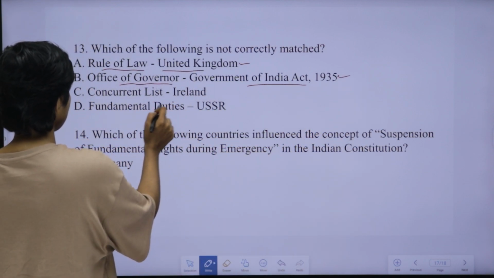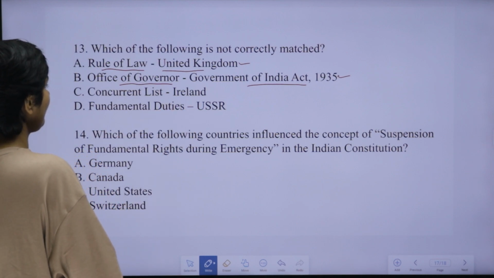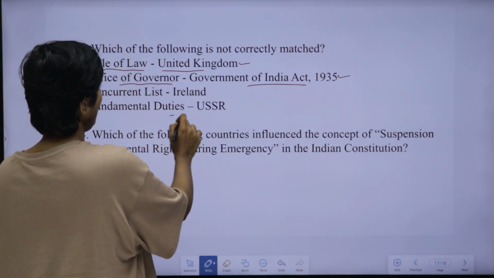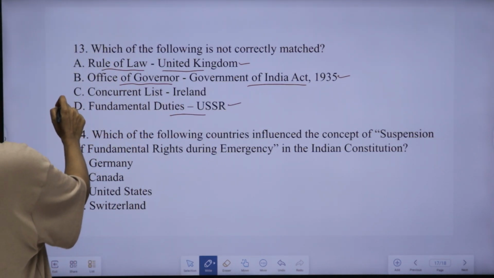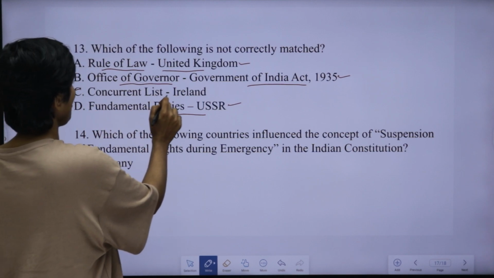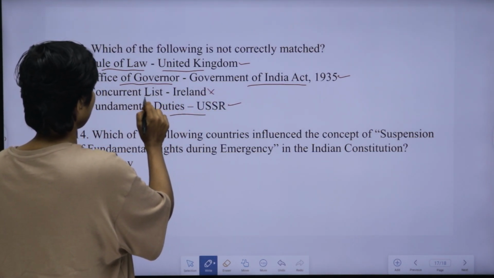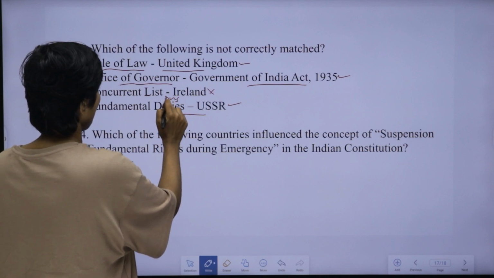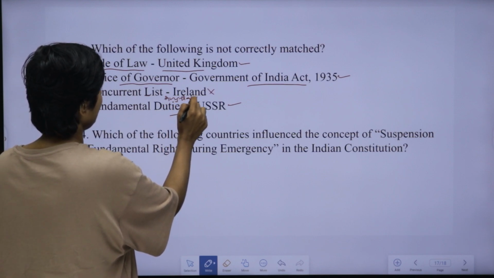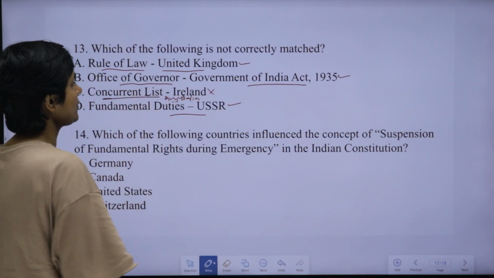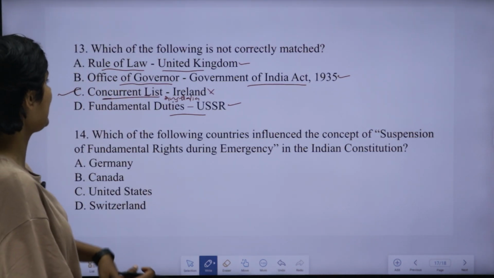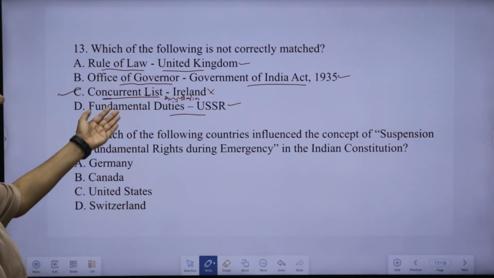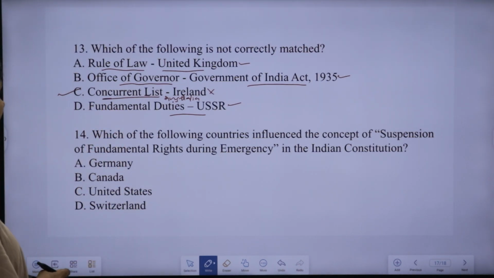Concurrent list Ireland, fundamental duties USSR. Fundamental duties were taken from the Soviet Union or USSR. That is correct. Then what is the incorrect match? That is option C. The concurrent list is not taken from Ireland. From where was the concurrent list taken? From Australia. The concurrent list was taken from Australia's constitution. So that was the mismatched pair among the options. So, option C is the answer. And from Ireland, we took the directive principles of state policy and so on.